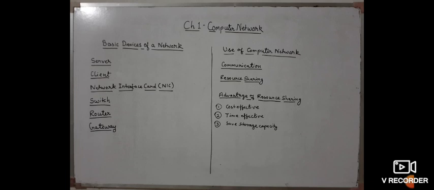The main system is the server from where we get all kinds of information, and clients are the computer systems that we use to gather information from the server. Means the main system from which the information and resources are shared is called the server, and the systems that use that information and resources are the client computers.